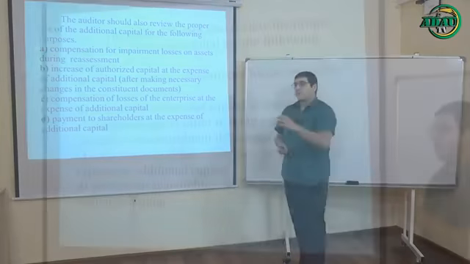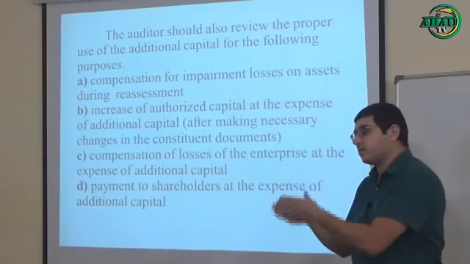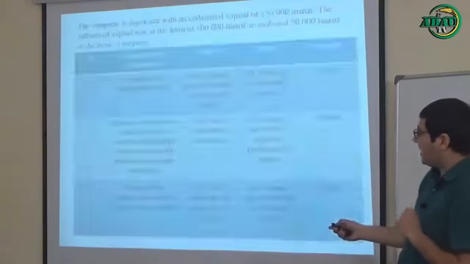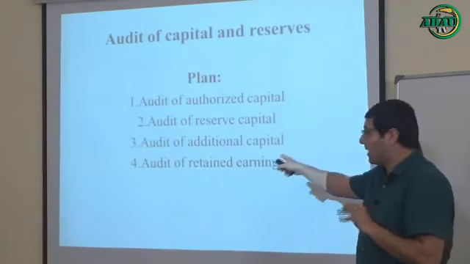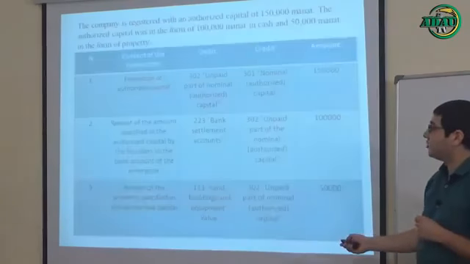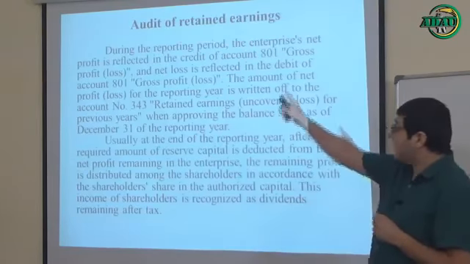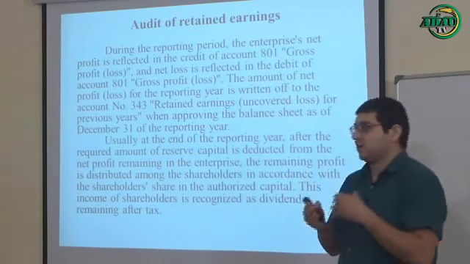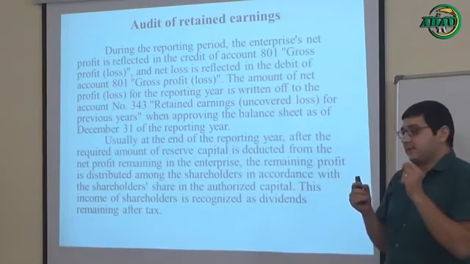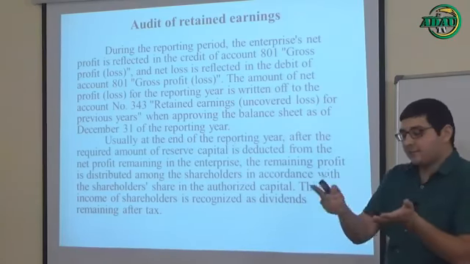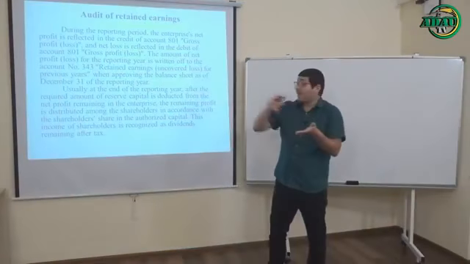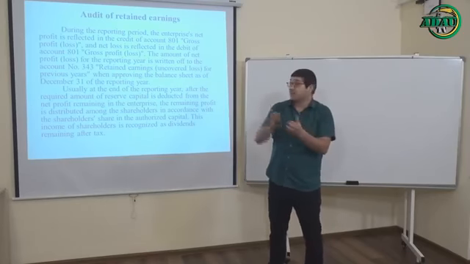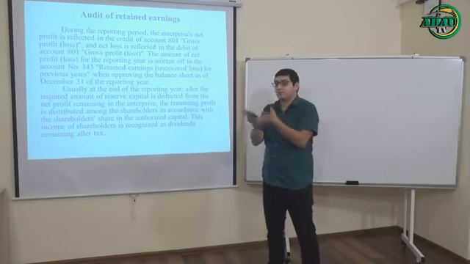Okay, the third plan was about additional capital, audit of additional capital, and usage of additional capital. And our today's last plan, I want to show you, is audit of retained earnings. So let's continue with the explanation of this one. You see the name again, audit of retained earnings. Authorized capital, reserve capital, additional capital, and the last one is retained earnings. These are all called your private capital, and it's one of the parts of your private capital.